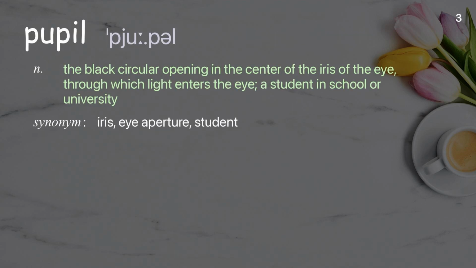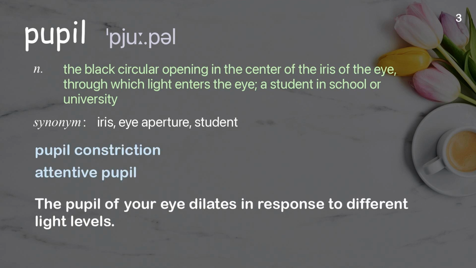Pupil. The black circular opening in the center of the iris of the eye, through which light enters the eye, a student in school or university. Examples: Pupil constriction. Attentive pupil. The pupil of your eye dilates in response to different light levels.